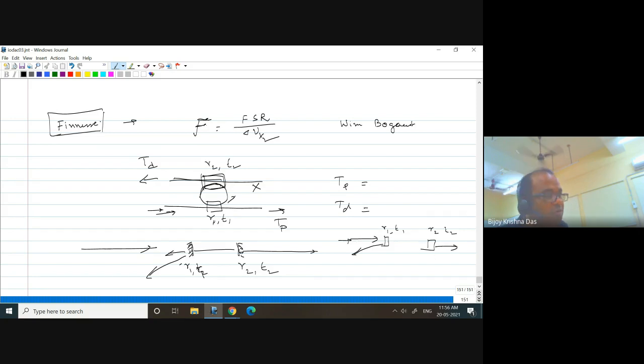So one input, two output ports: transmission and reflection. But here you don't see reflection. You see transmission TP, and instead of reflection coming back in the same direction, you get it in this direction, TD. That is the only difference. Otherwise, you don't see any difference between a Fabry-Pérot resonator and this one.